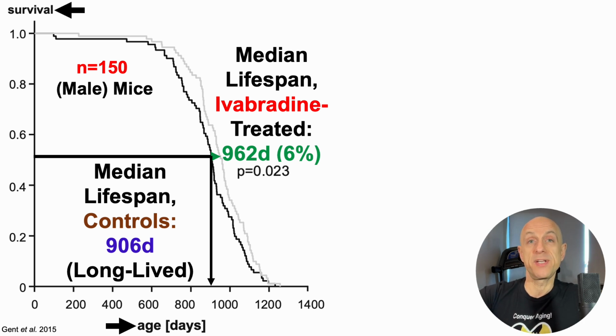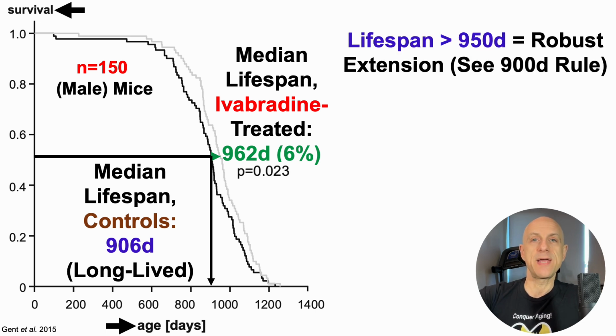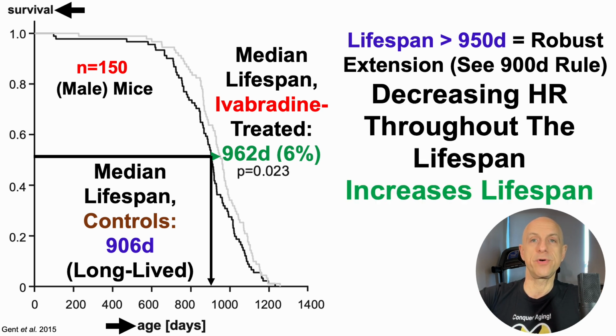So this is a pretty big lifespan increase. Now, also note that the lifespan increase in the Ivabradine-treated mice was greater than 950 days. And by definition, this is a robust median lifespan extension based on the 900-day rule. And if you missed that video, I'll link to it in the right corner.